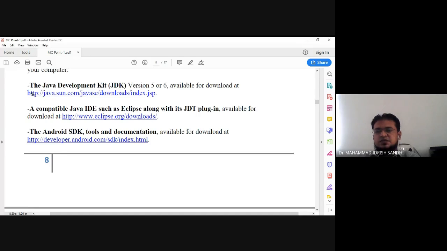First of all, you require the JDK. Second, you require the Android editor, that is Eclipse, to do the programming in Android. And third, a particular version of Android. By using a particular version of Android, we develop programs with the Android framework, that is the Android SDK, in its various versions.